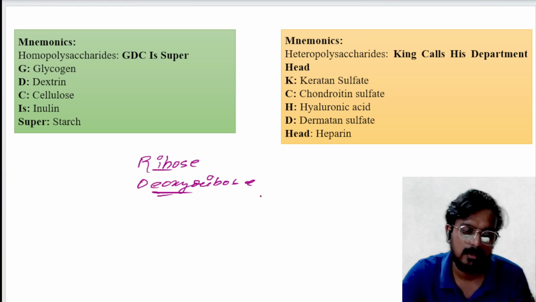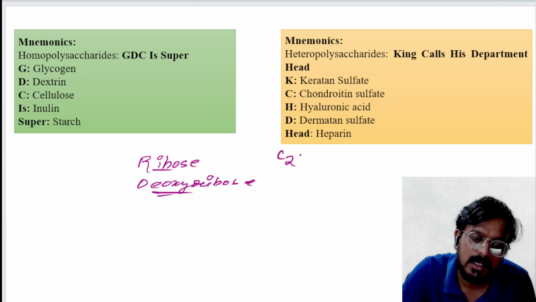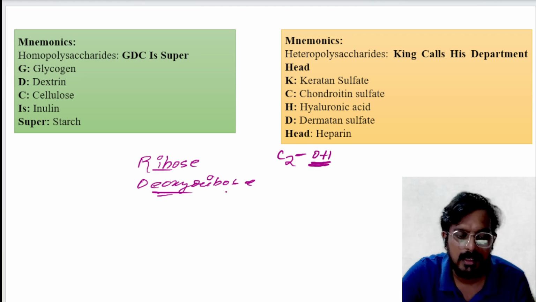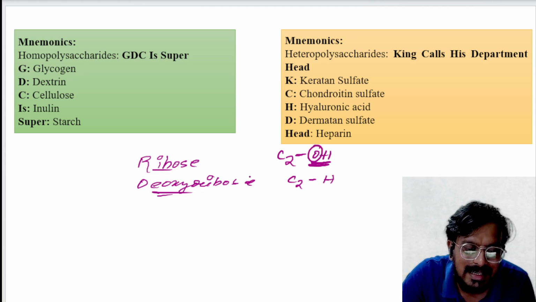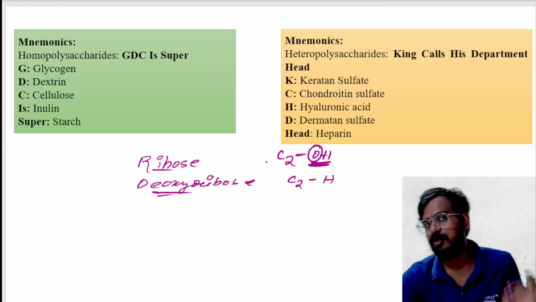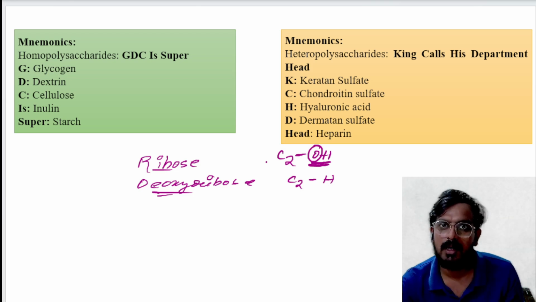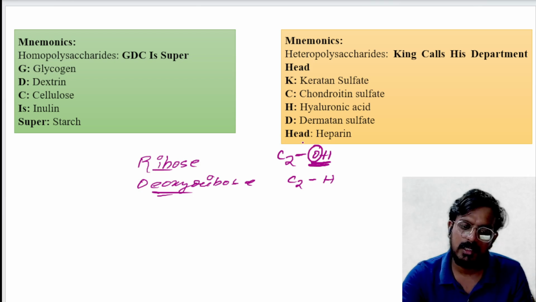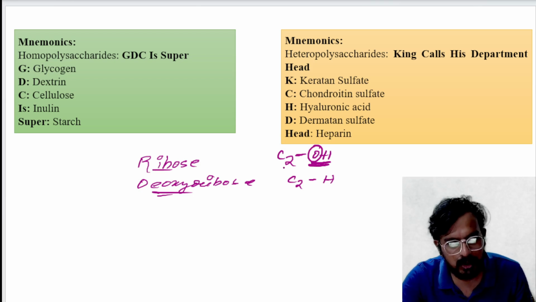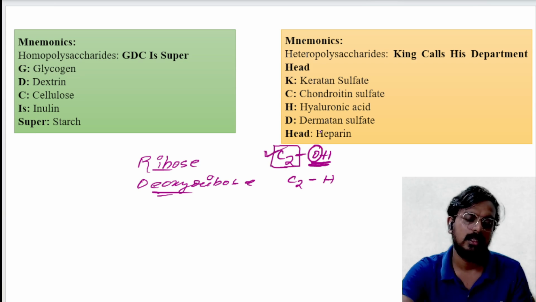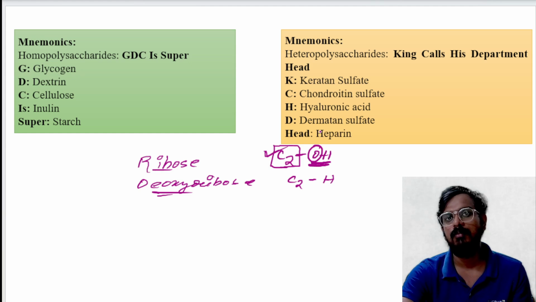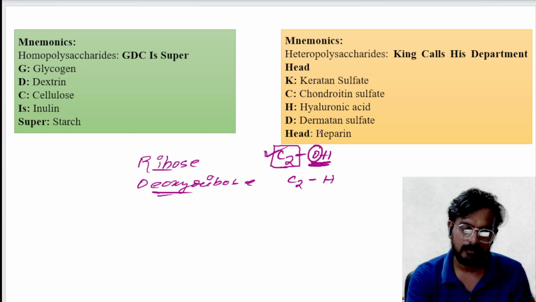So what is the difference? In case of ribose, in carbon number 2, you will have an OH group. But in case of deoxyribose, this OH group is replaced with hydrogen. Here, this O is removed. That's why deoxy means removal of oxygen. So what is the replacement? OH is replaced by H. At what position? The position is carbon number 2. Please remember, it can be asked in your exam.